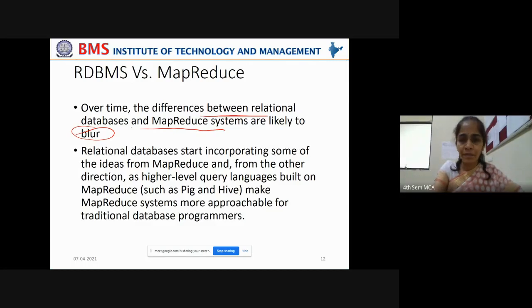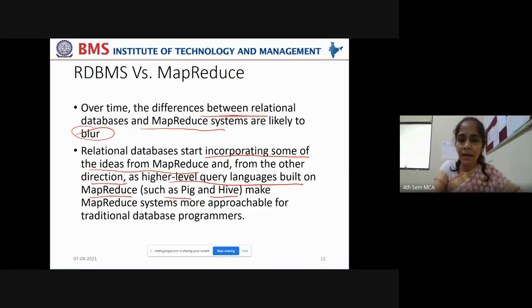So the demarcation has been becoming blurred between traditional systems and the newer technologies. The relational databases start incorporating some of the ideas from MapReduce. And on the other hand, higher level query languages are built on MapReduce, with projects like Pig and Hive that try to make Hadoop work with higher level query languages. Using Pig and Hive, we can write our own scripts and queries, like we do with RDBMS systems, even by using Hadoop platforms.